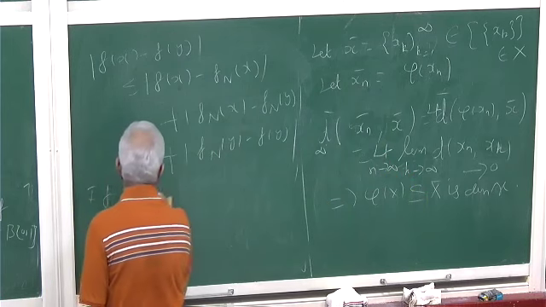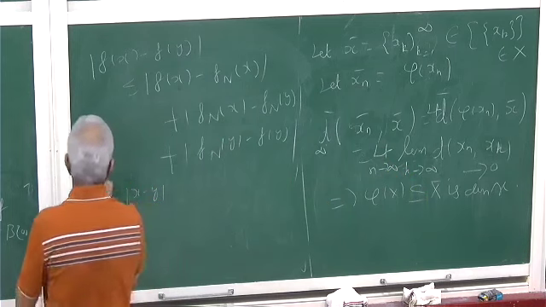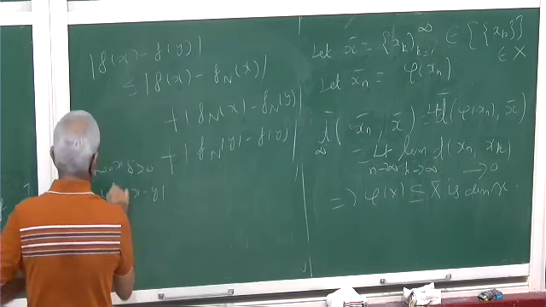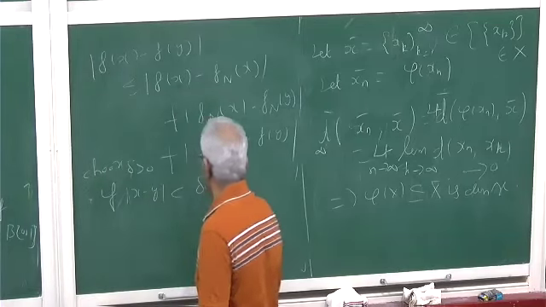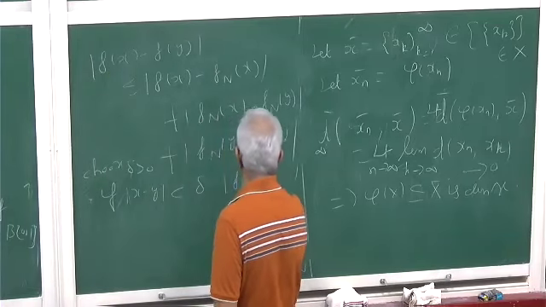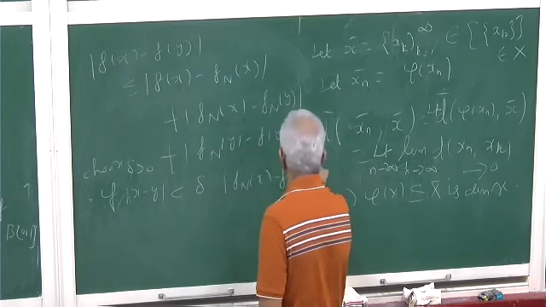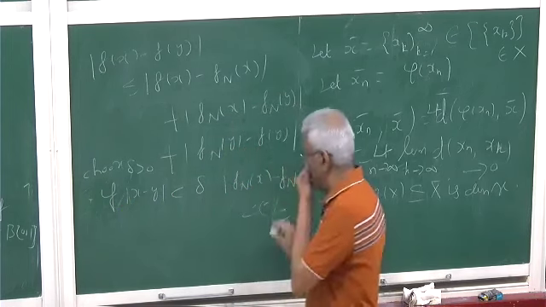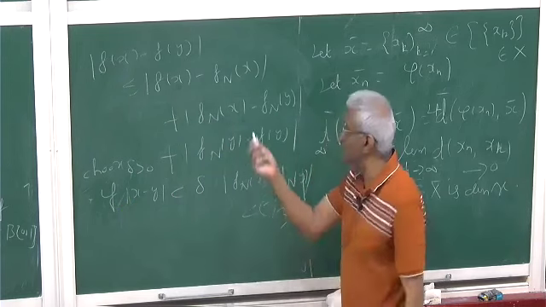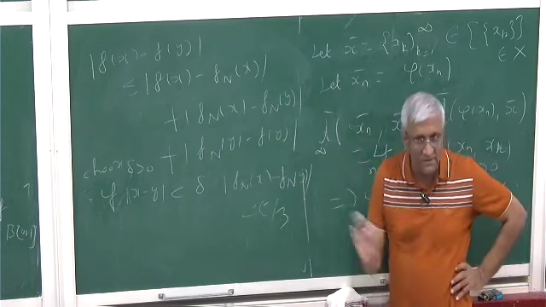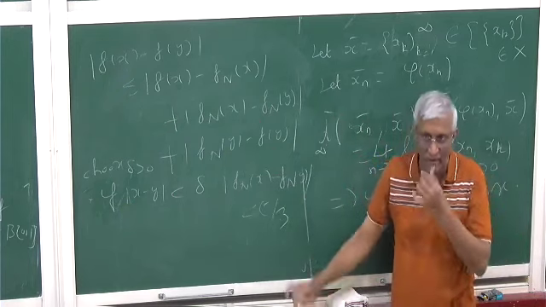So choose delta greater than 0. If |x - y| is less than delta, fn(x) is continuous, so you can do this. |fn(x) - fn(y)| is less than epsilon by 3. Now this is less than epsilon by 3, this is less than epsilon by 3. So the whole thing is less than epsilon. So this is okay. You can write the rest of the argument.